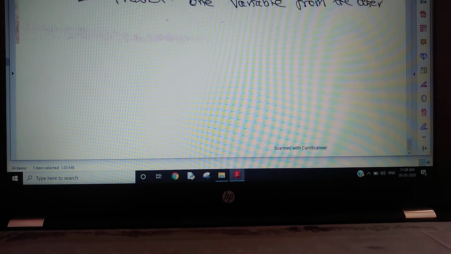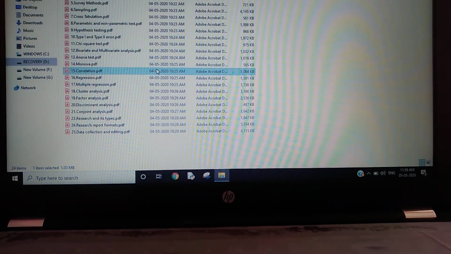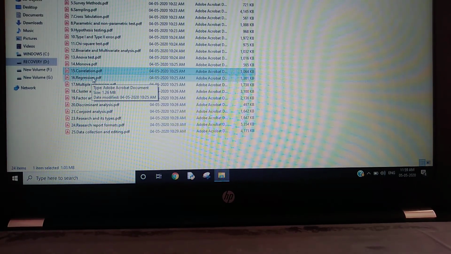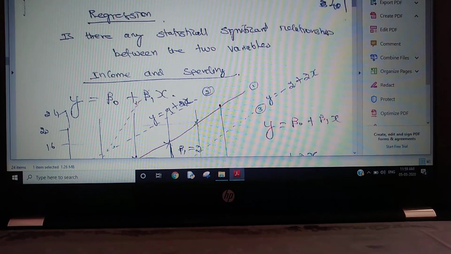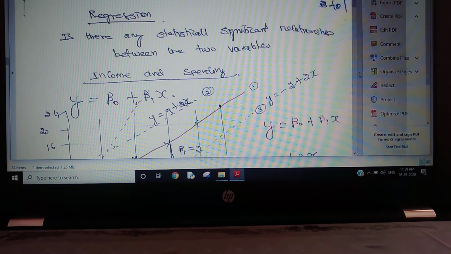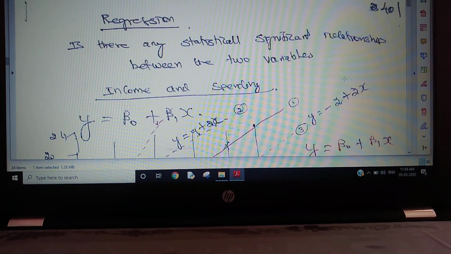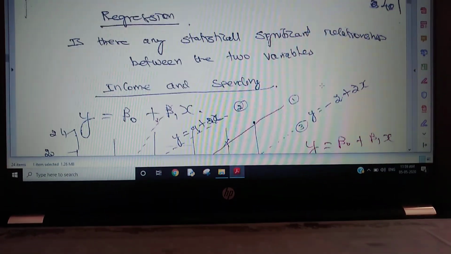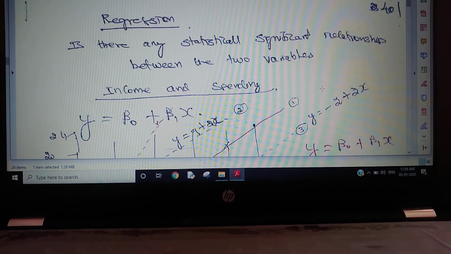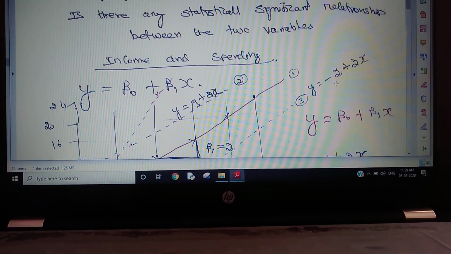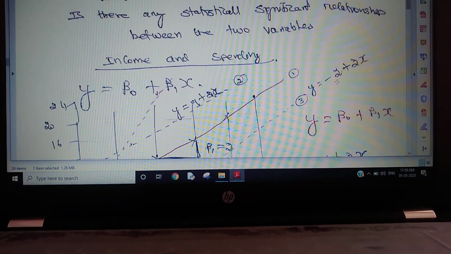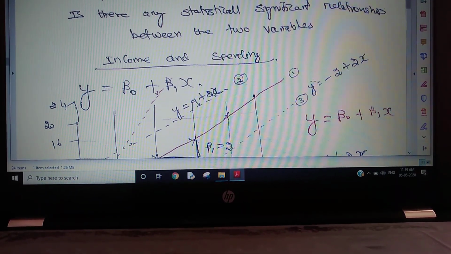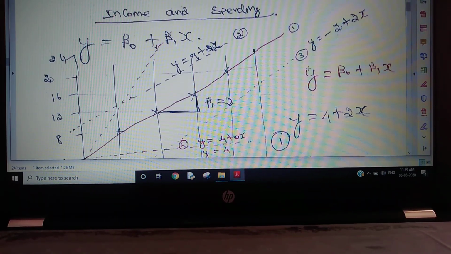Okay, so in correlation we check whether there is any association between the two variables or not. Once they are associated, we then study which variable influences which variable. Assume that in the correlation analysis we found an association between income and spending. As income increases, spending increases.